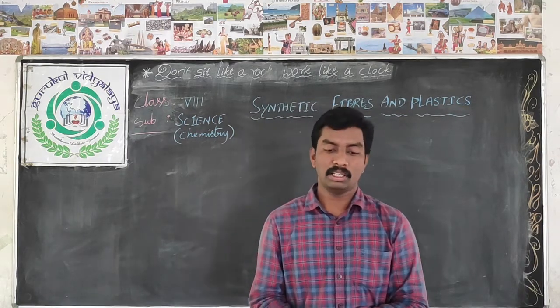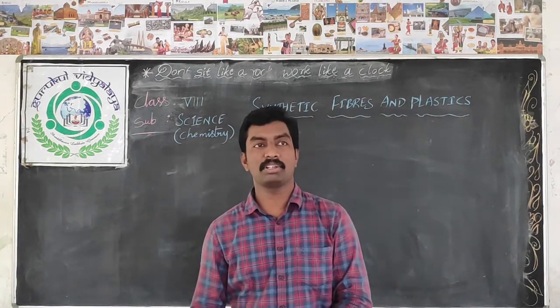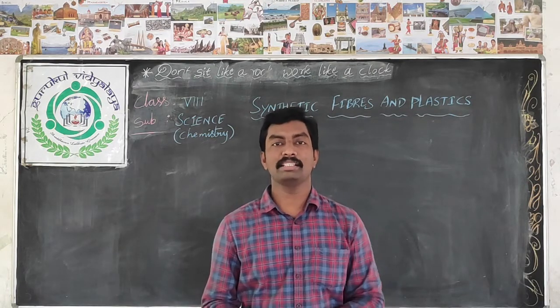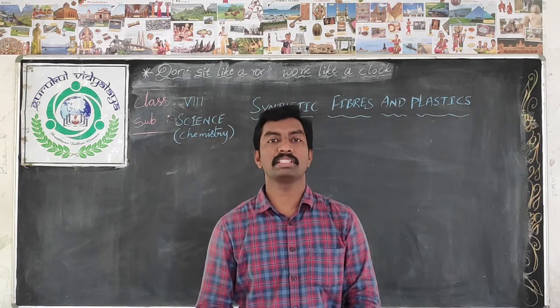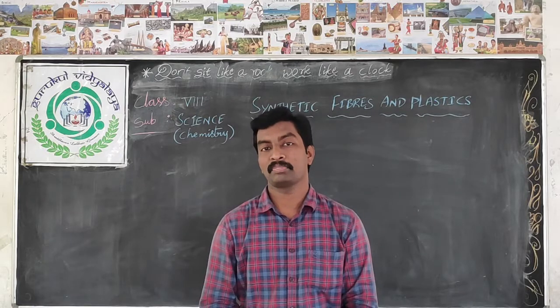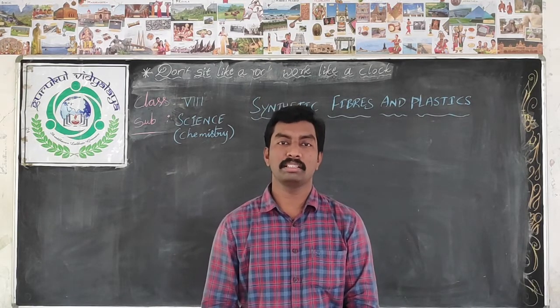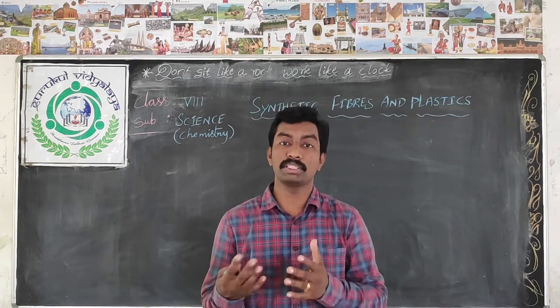Okay children. Now natural fibers means, for example, wool, cotton, silk and jute. We have discussed these in the previous classes: how the cotton fiber is obtained, how the woolen fiber is obtained, how silk is obtained, how jute is obtained.